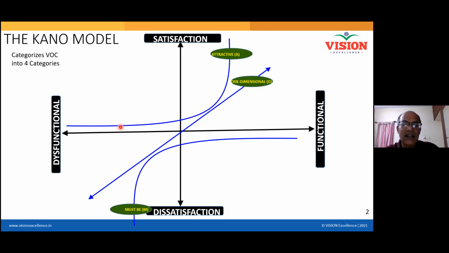We can give another example. Initially, I'm talking about 20 years back, around 2000, with Nokia phones, the display was a black and white display. But after some time, we started seeing color on it. When the color started coming in, it was new and very attractive for us, right? It was very attractive for us.